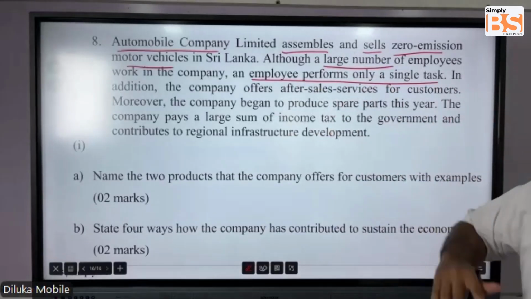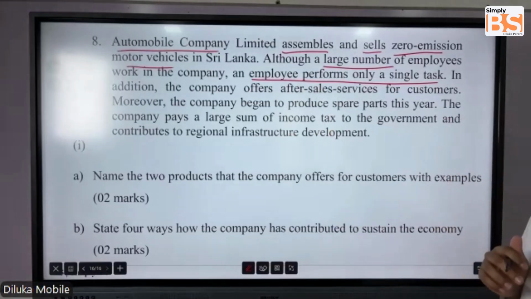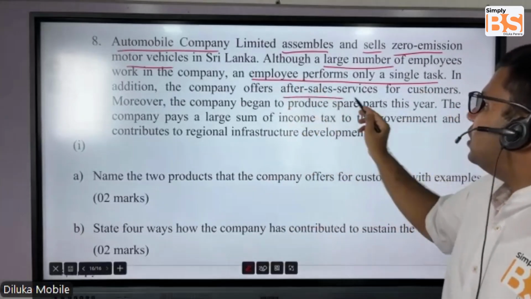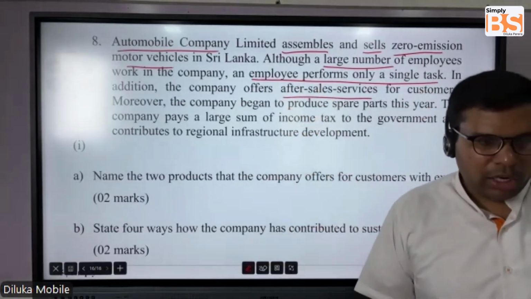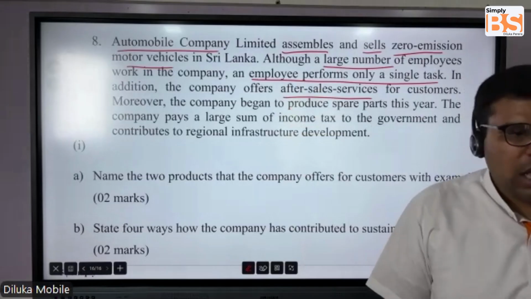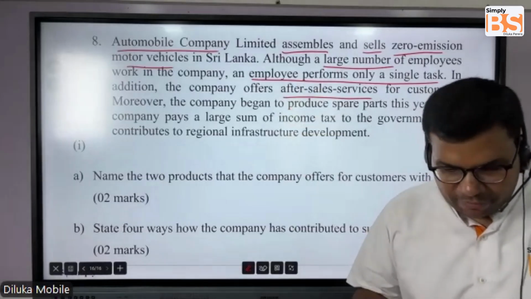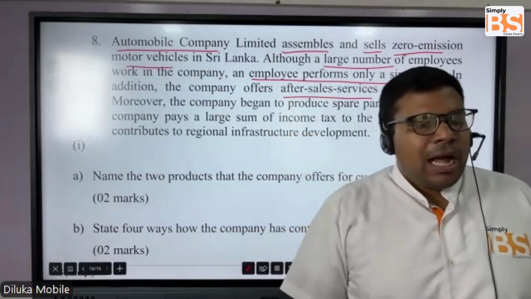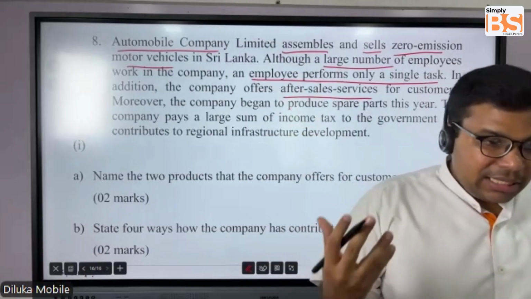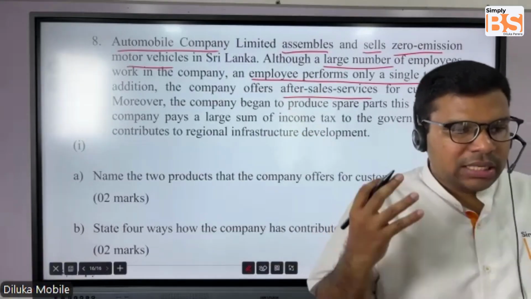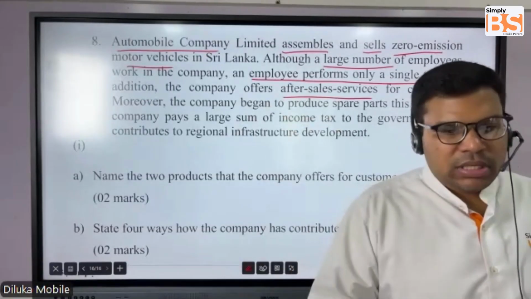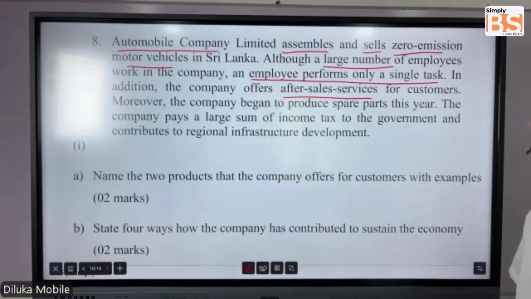Not only assembling and selling, after sales services are also provided for the customers. Whenever you sell a vehicle, there might be certain repairs, accidents would occur. In those cases, the automobile company helps to repair the vehicles and do the services. Those are called after sales services.